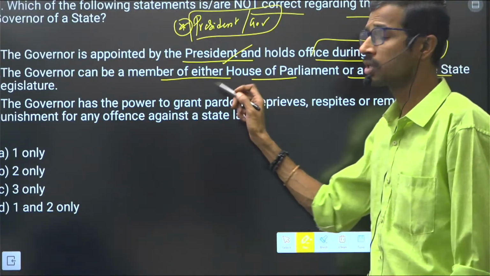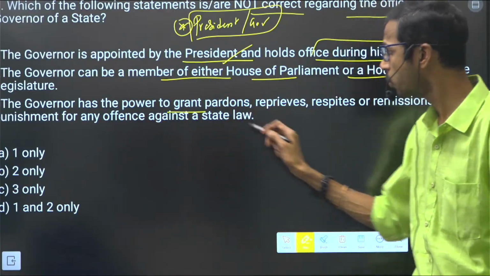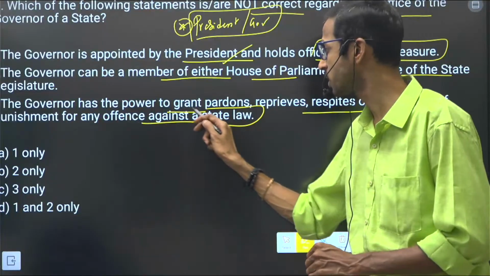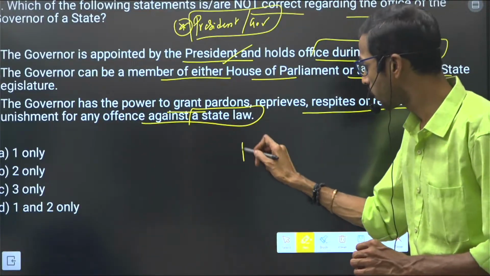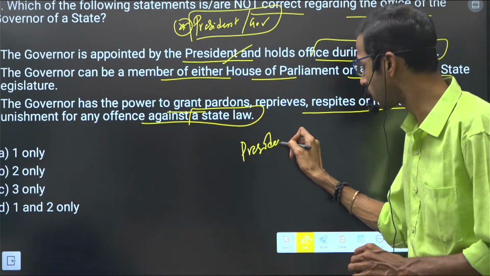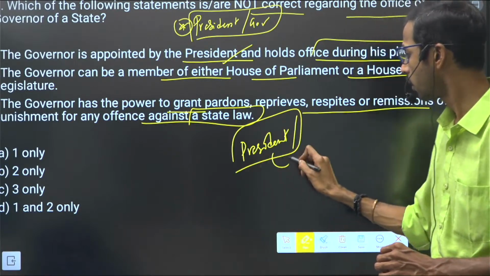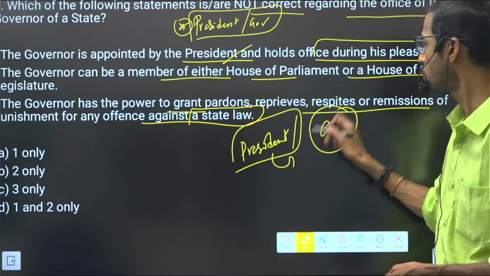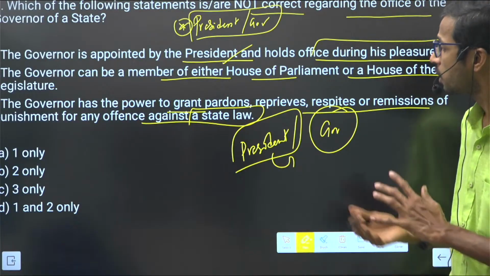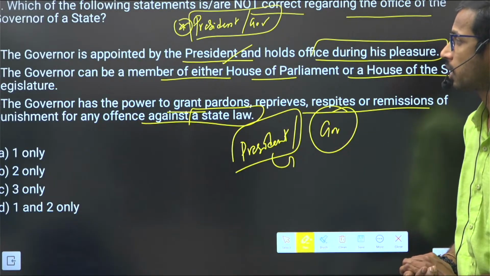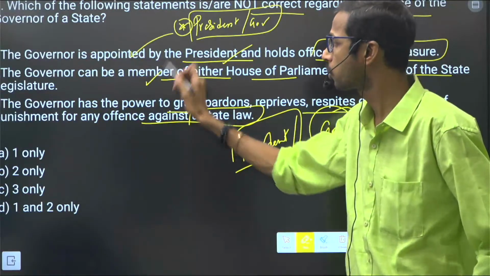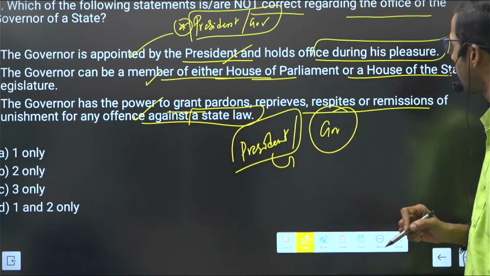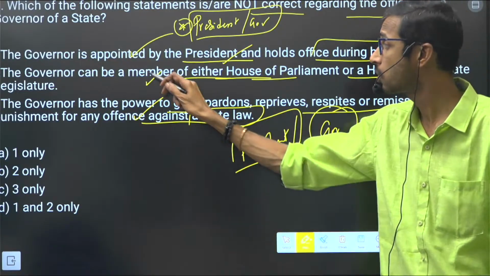Governor can be a member of either house of parliament or a house of the state legislature. Is it correct? Governor has the power to grant pardons, reprieves, respites, or remissions of punishment for any offence against a state law. If you consider the president, he has these powers in central law, right? State-wise, the governor has the power to grant pardons, reprieves, respites, etc. So statements 1 and 3 are correct, but the statement that governor can be a member of either house of parliament or a house of the state legislature is wrong.